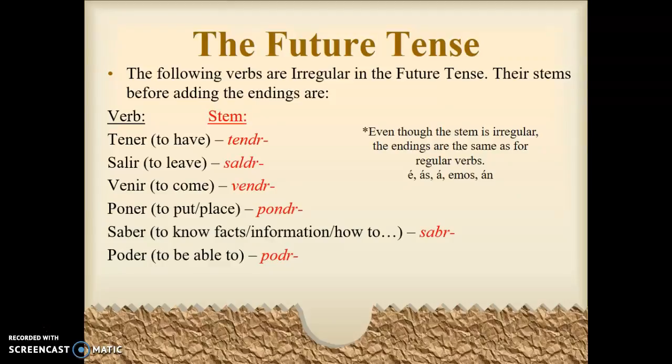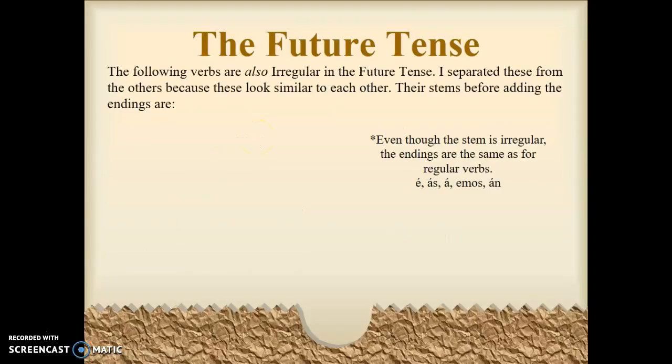Okay, so those are the first 6. There's 9 total. So again, even though the stem is irregular, the endings are still the same. So instead of adding e to tener, you add it to tendr. So it would be tendré, not teneré. That's wrong. This is right. Okay? A few more irregular verbs in the future tense are as follows. I put these on separate slides because these on this slide look similar to each other and the ones on the other slide look similar to each other.